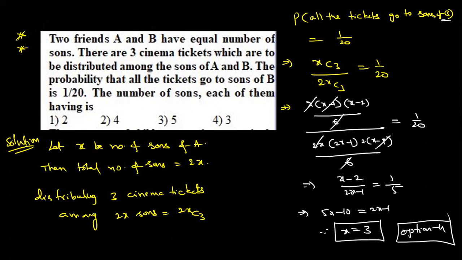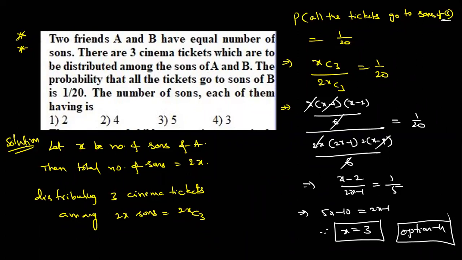For the second friend, how many sons are there? x persons, right? So these 3 tickets distributing among x persons, how many ways? That is the favorable case, no? xC3 by 2xC3. Favorable case talking about B. See carefully once again.